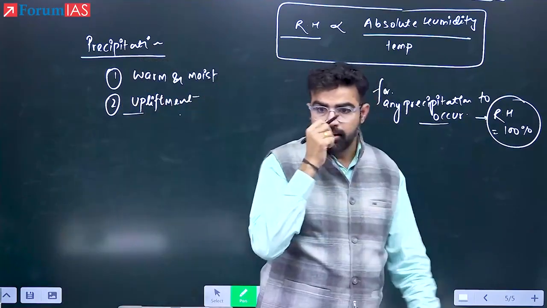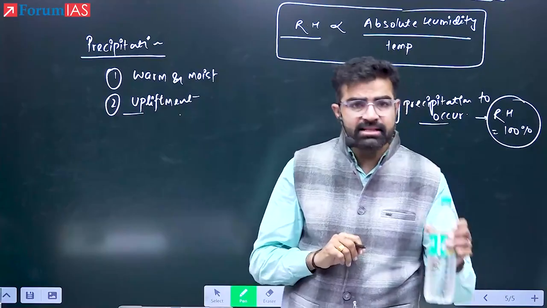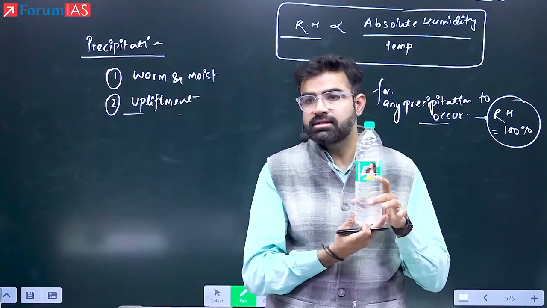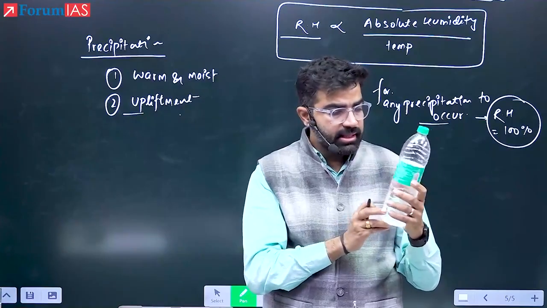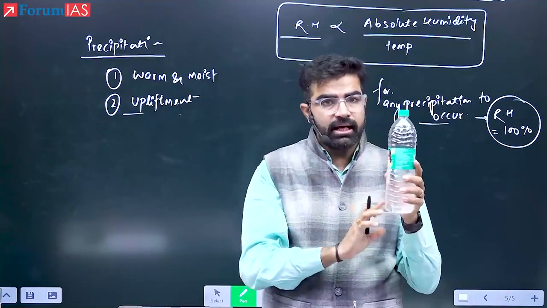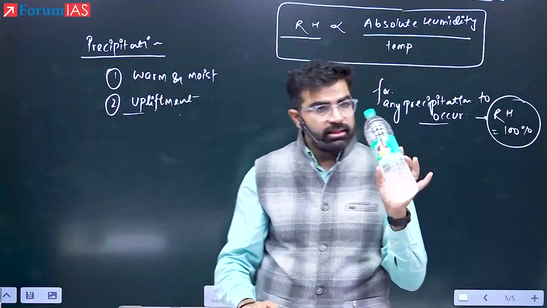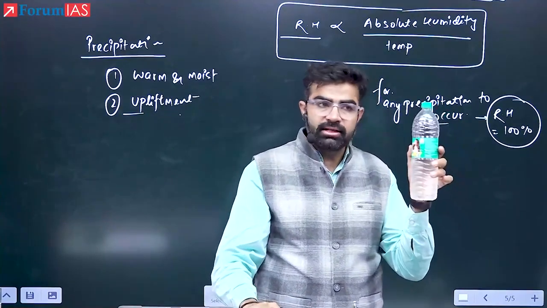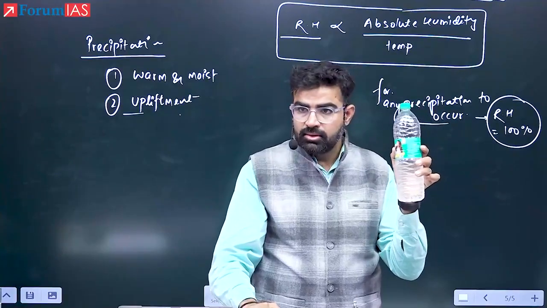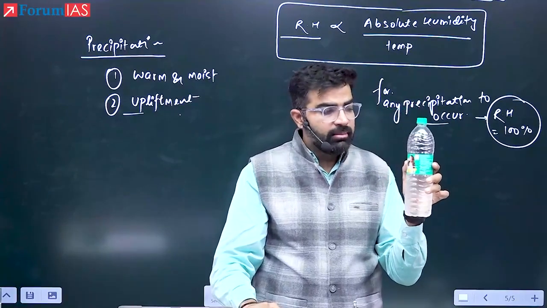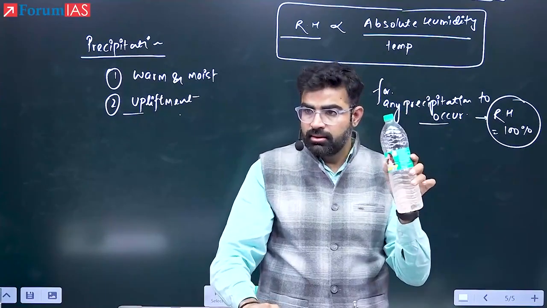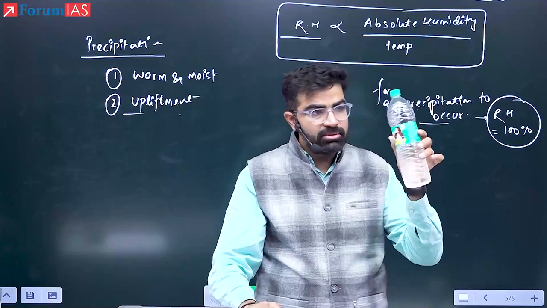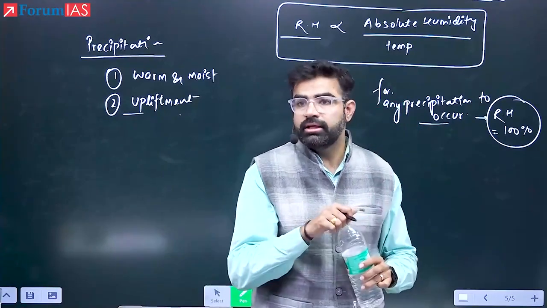Now please understand. See here. With this example, you will learn. This is the cloud. In this cloud right now, if I say this is the air pocket, what is the humidity capacity? How much moisture can it hold? 1000 ml, right? Right now it is at 500 ml. How much moisture, that is absolute humidity, does it have? 500 ml. Now, can you tell me the relative humidity? It is 50%. Now I want rainfall or precipitation from this. How is it possible? Now there are two possibilities.